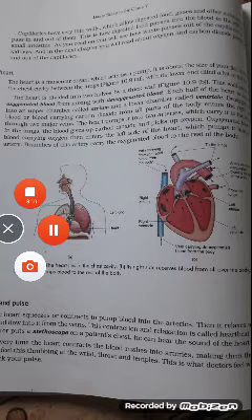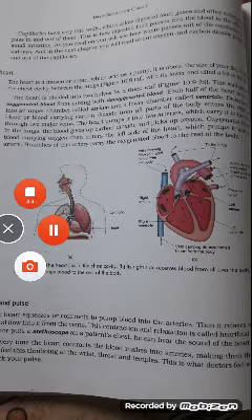Blood, as you know, is a liquid connective tissue that circulates in a closed system of blood vessels. An adult man has about 5 to 6 liters of blood, while a woman on an average has about 1 liter less.